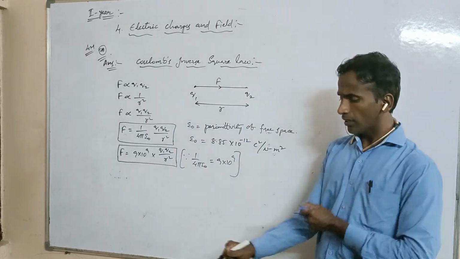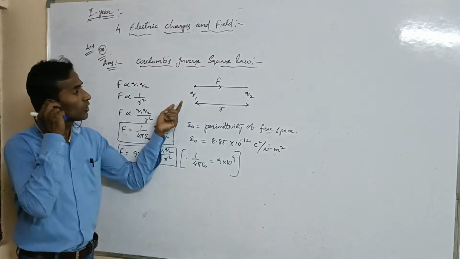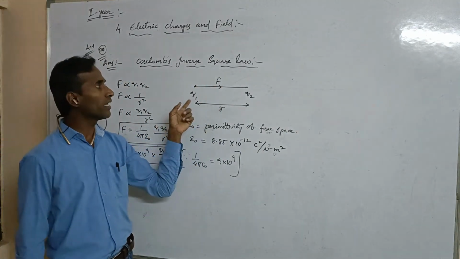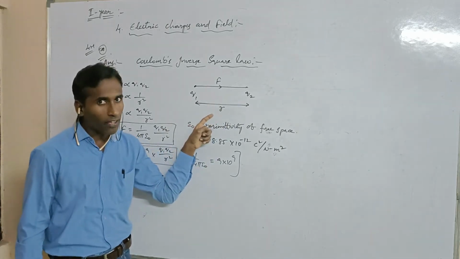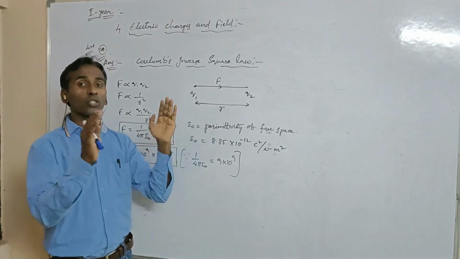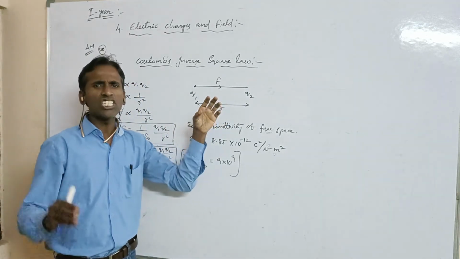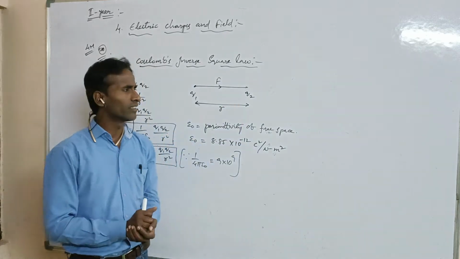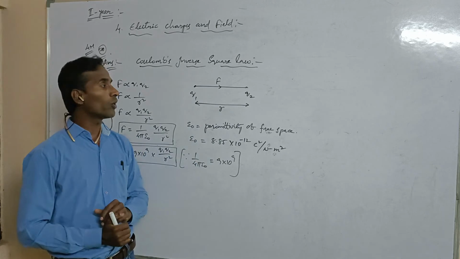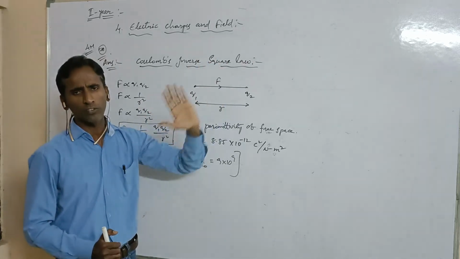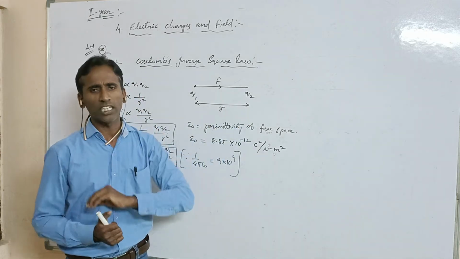So what is the statement of the inverse square law? Let us consider two charges, q1 and q2, separated by a distance r. The force of attraction between the two stationary charges, we are taking q1 and q2. Otherwise, you can also take plus q and minus q, because the positive charge will be attracted to the negative charge.